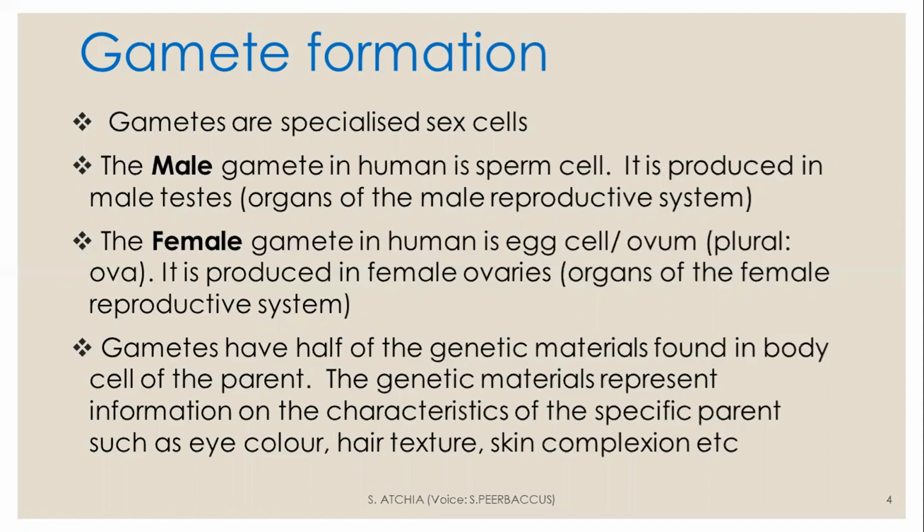Gametes have half of the genetic materials found in body cell of the parent, as previously explained in our previous video. The genetic materials represent information on the characteristics of the specific parent, such as eye color, hair texture, skin complexion, etc.